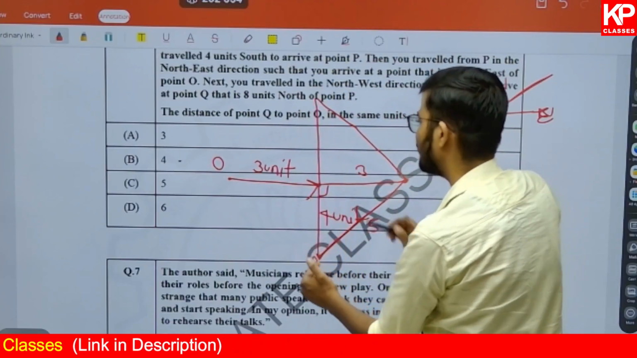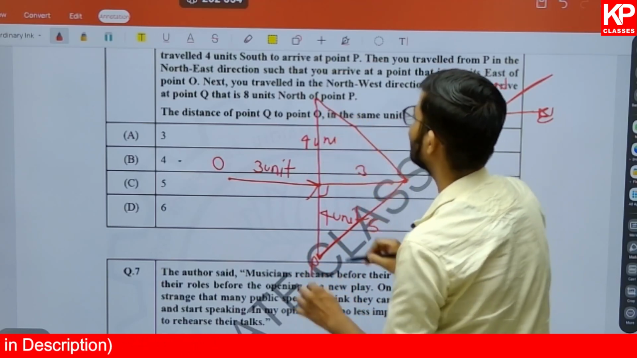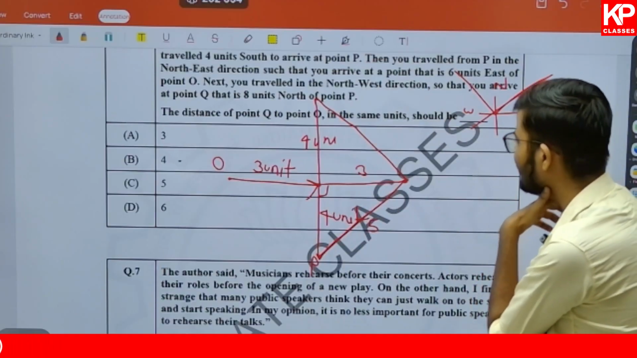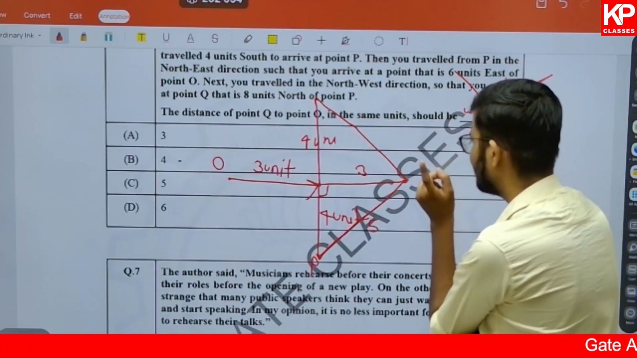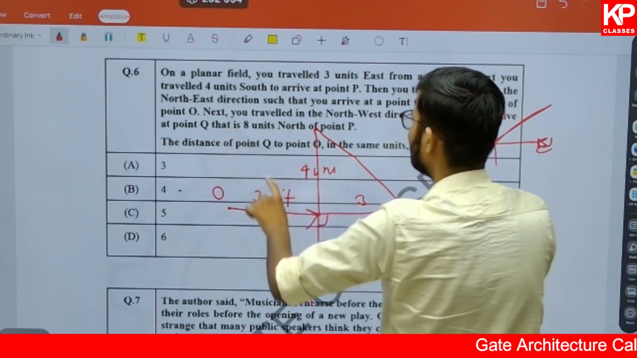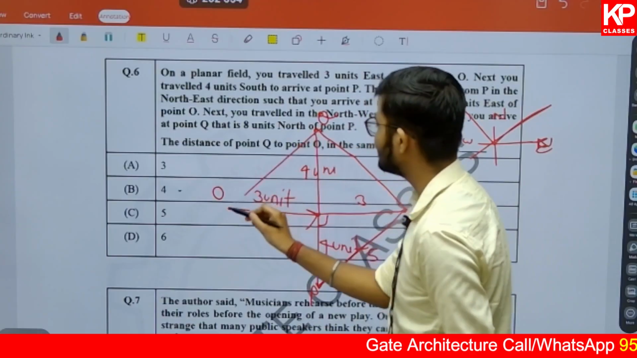So this is 4 units already, and this is the remaining 4 units. So this will be 4 units to reach which point? They haven't mentioned it. They are asking for the distance from point Q to point O. Have they given point Q? Acha, at a point Q. This Q is given. Point Q and point O, we are trying to find out this distance.